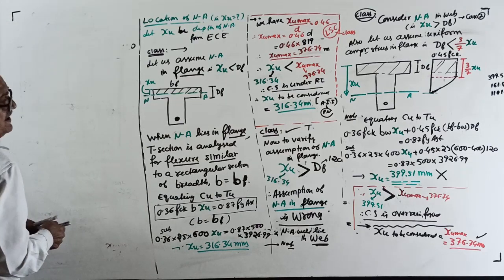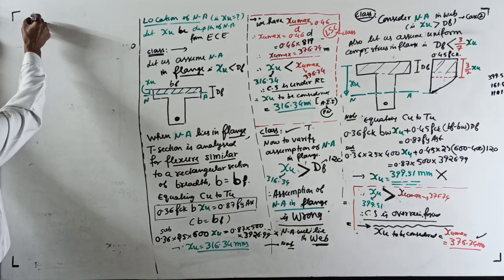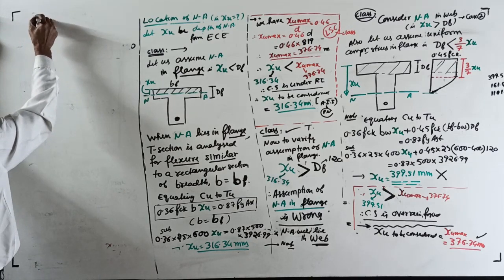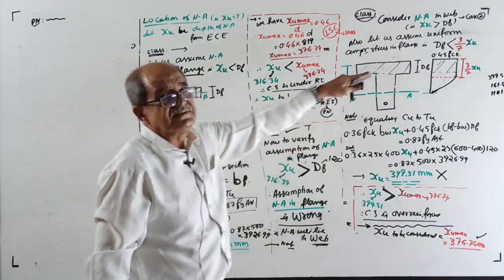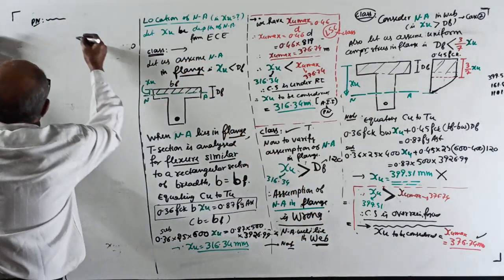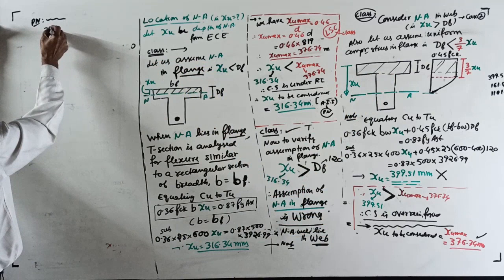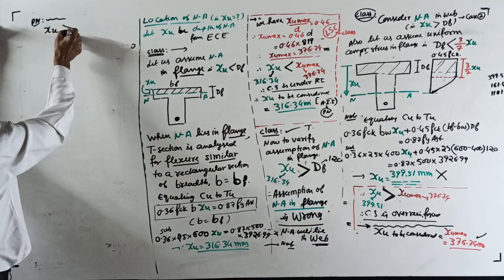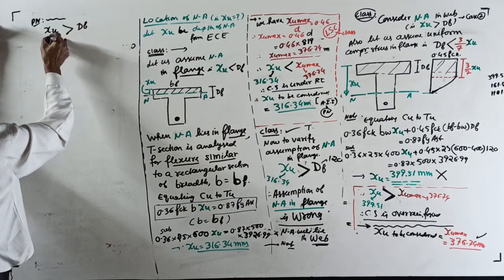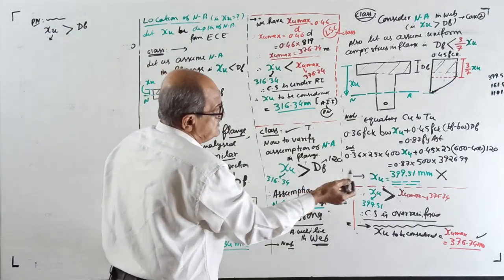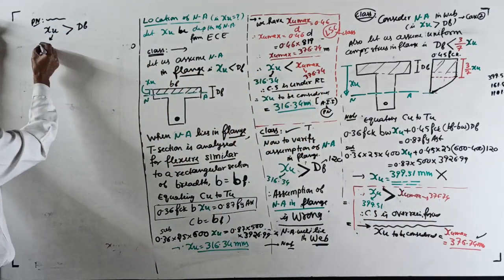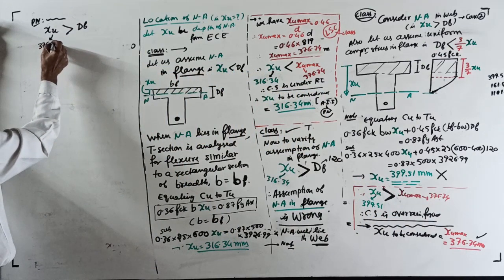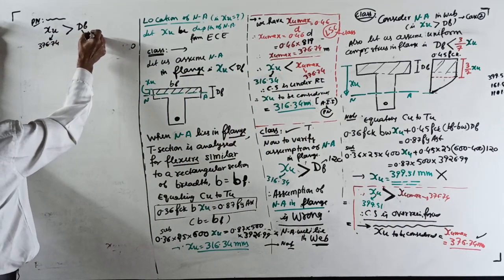Now, one note if you want, personal note. Now time has come to verify our assumptions. See, we got XU more than DF. What is the XU value? Don't tell XU equal to, this is cancelled. 376.74 because limiting value, 376.74. DF is 120.